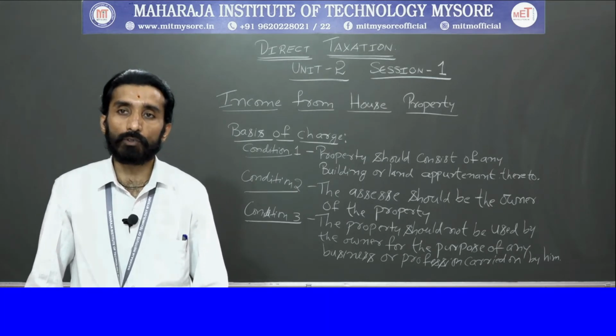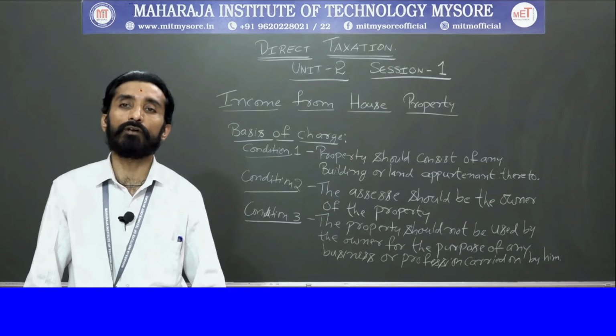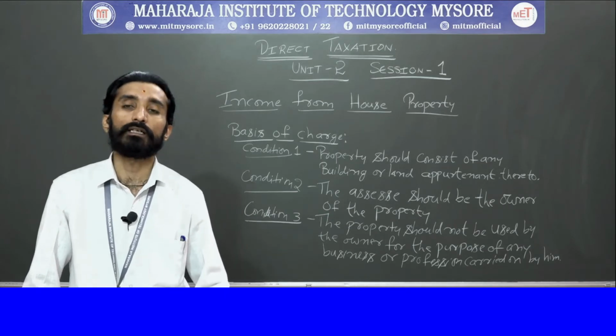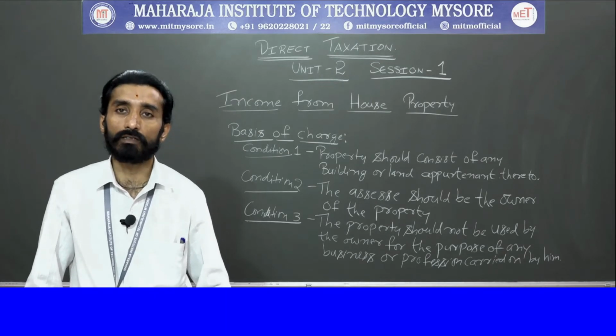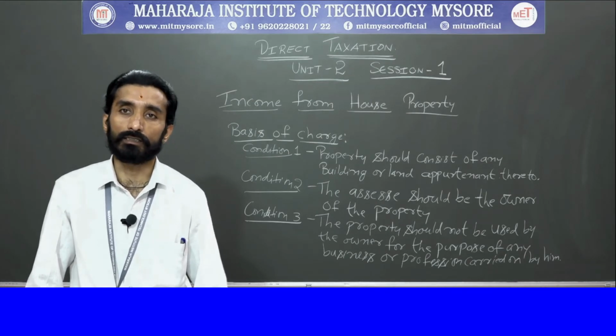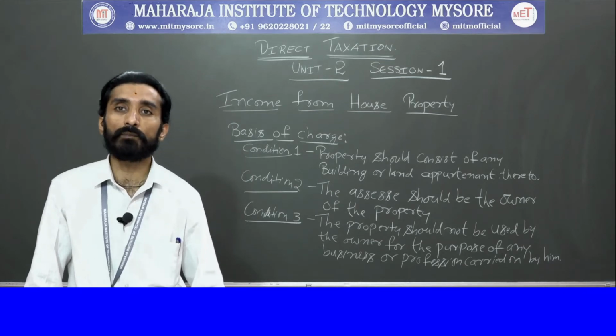Next, you also need to remember certain points. The first point is that income from subletting of house property will be taxable under income from other sources, not under income from house property. Next is income from a vacant plot.